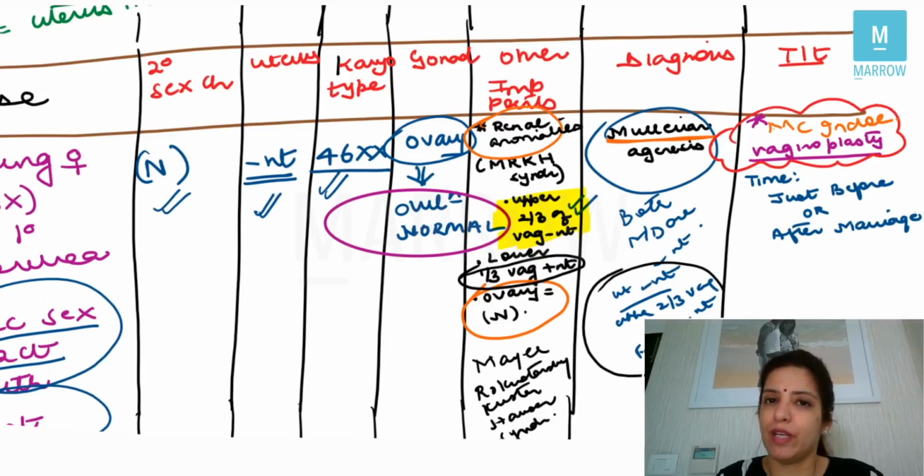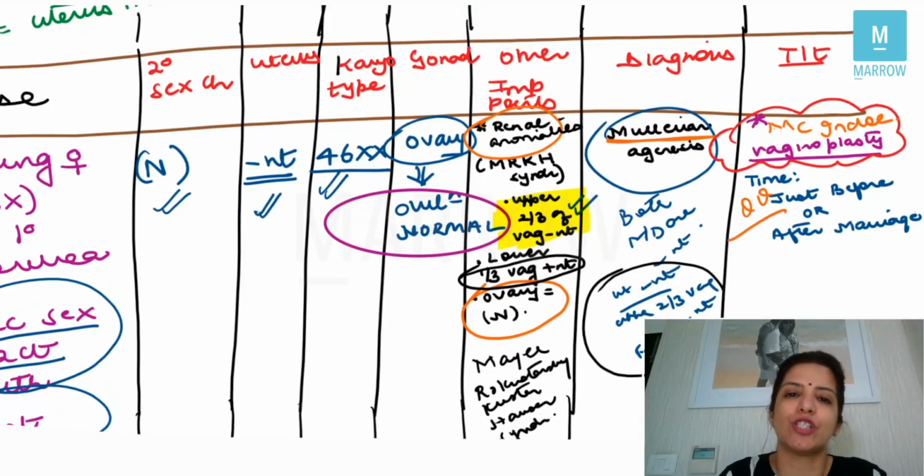And the time for doing vaginoplasty is just before or just after marriage, right? So this is a very important thing. They ask you what is the most common method for doing vaginoplasty. The most common method for doing vaginoplasty is McIndoe vaginoplasty. And what is the time for doing vaginoplasty? Very, very important question: just before or just after marriage, right?